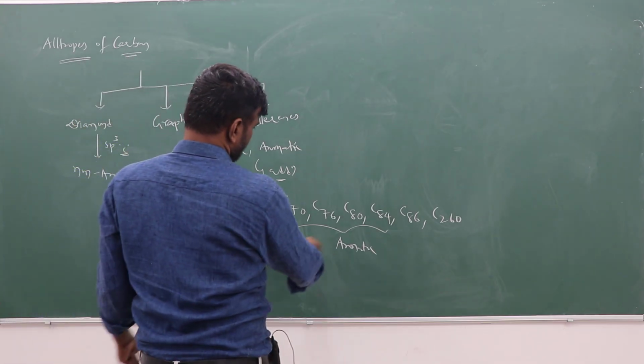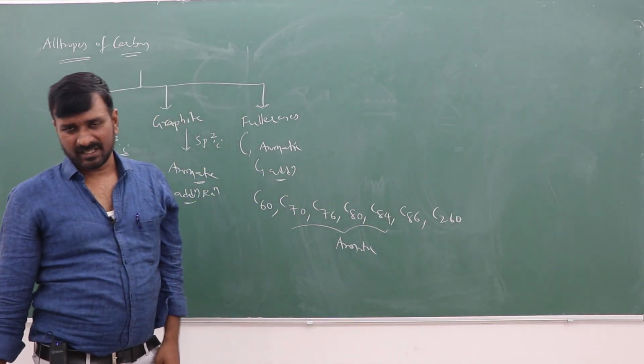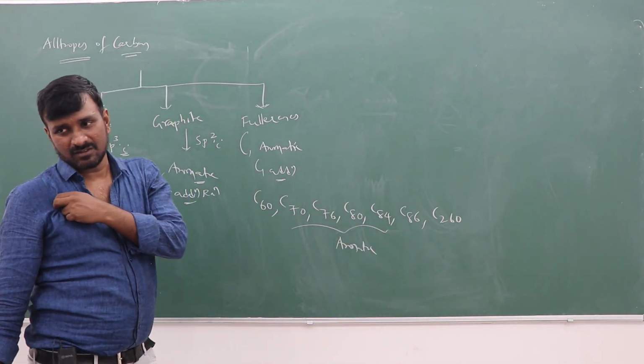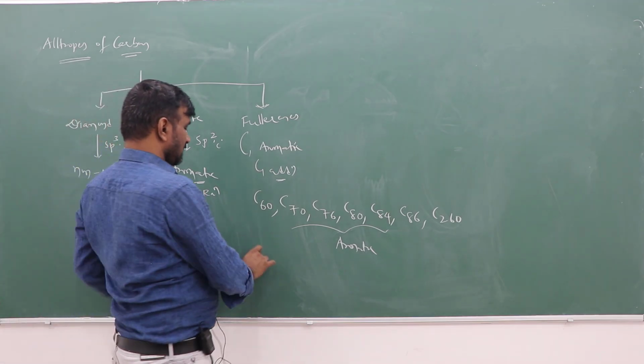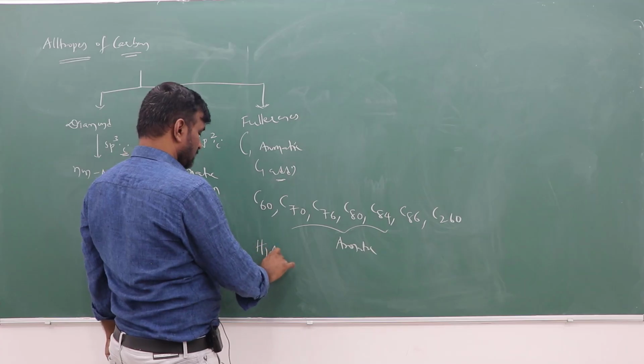These fullerene systems are highly symmetric, buckyball-type structures, right? Highly symmetric.